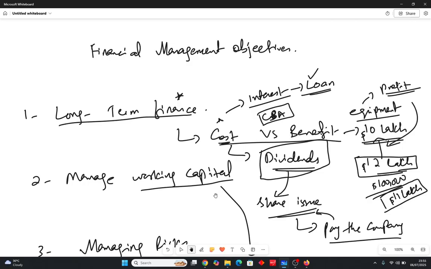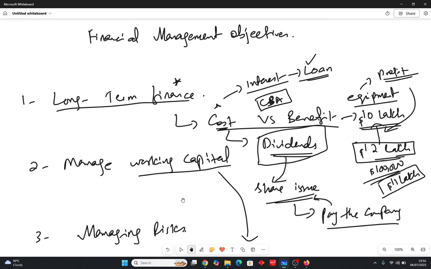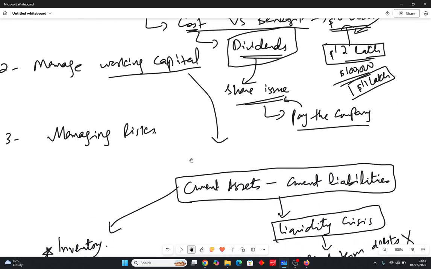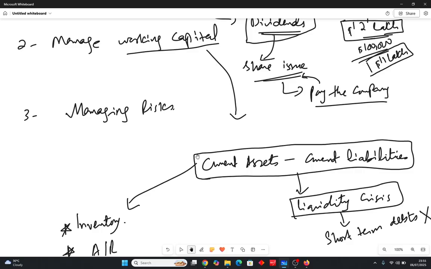Don't worry about this thing. Questions will not come directly like this. We will go into the detail of how to choose the finance options in the future chapters. We'll go into the detail of how to manage working capital. We'll go into the detail of how to manage risk. The second component of this is managing working capital.